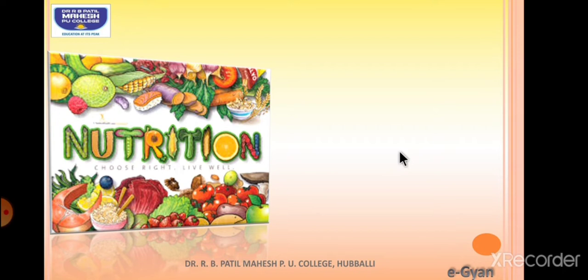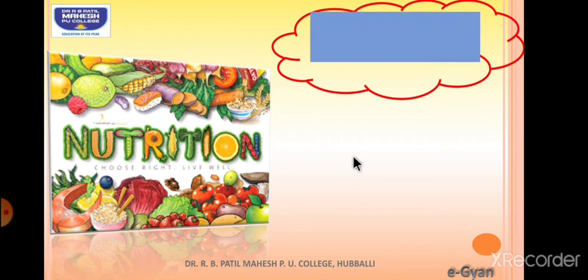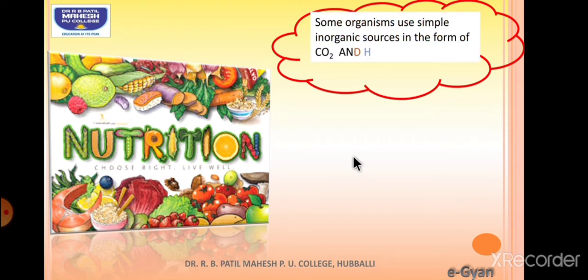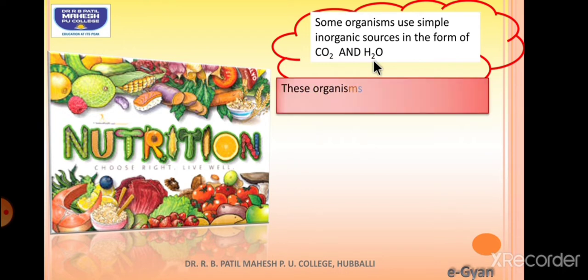What is nutrition? In general language, it is the food which we consume. The food will be rich with different types of minerals and nutrients. When that undergoes oxidation, it gives us energy. When we speak about nutrition, two things come in our mind. There are few organisms which can synthesize their food on their own by using simple sources in the form of carbon dioxide and water. And such organisms are called as autotrophs.